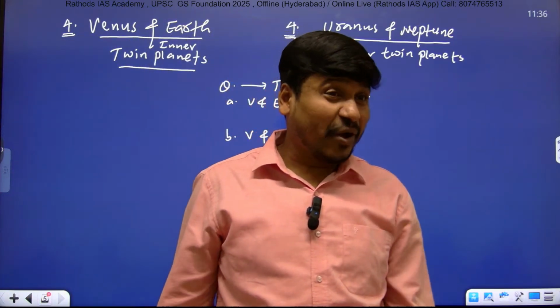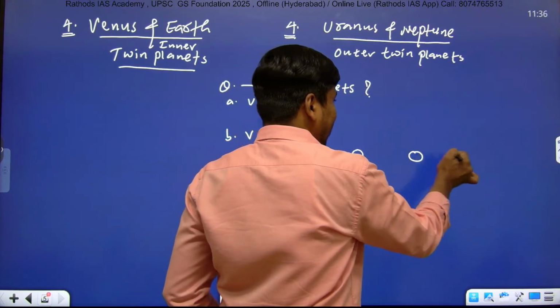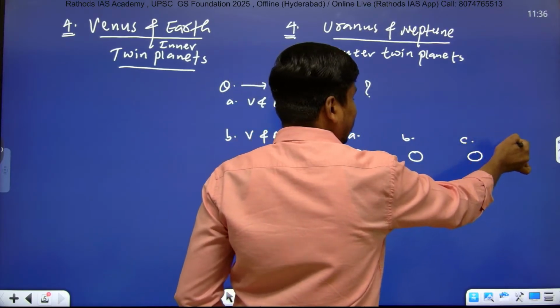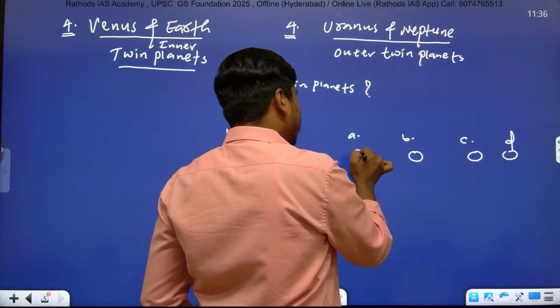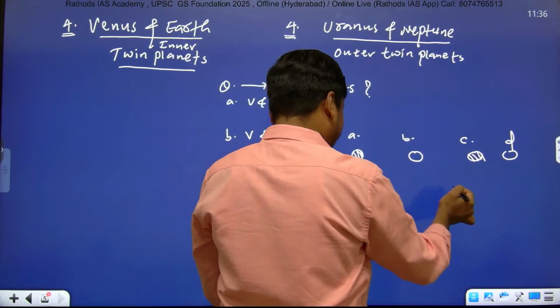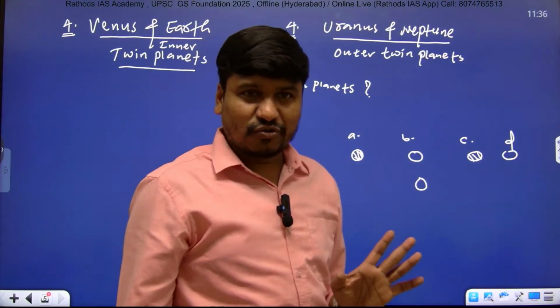They will keep 4 bubbles, for A, B, C, and D, and if you fill both bubbles, your question will be rejected. Even though one might be the correct answer among these two, you will get 0 marks.